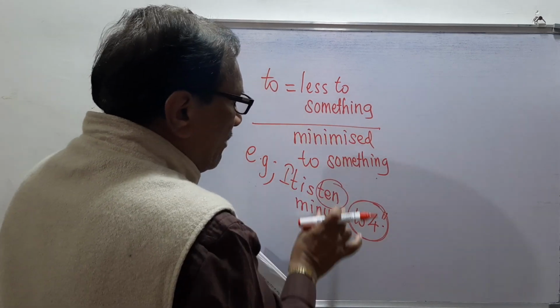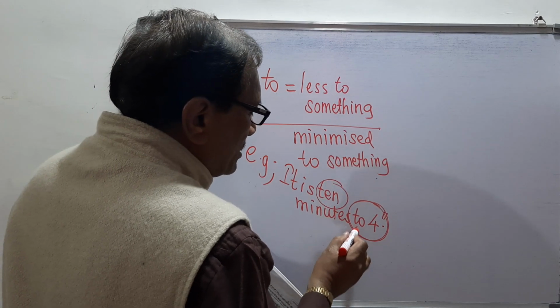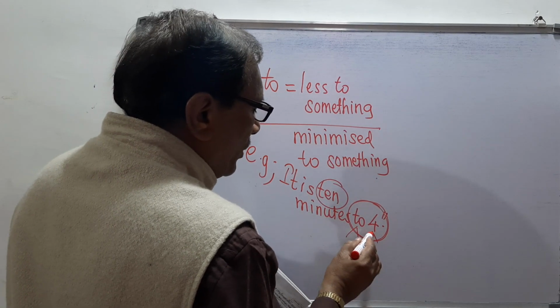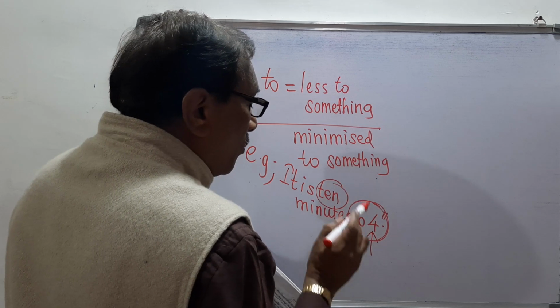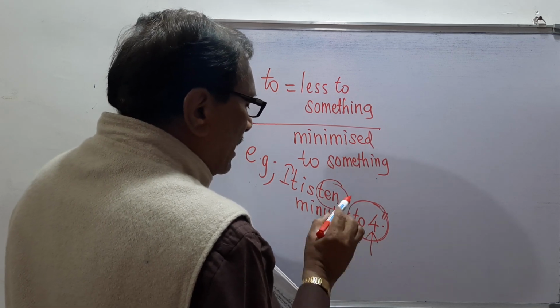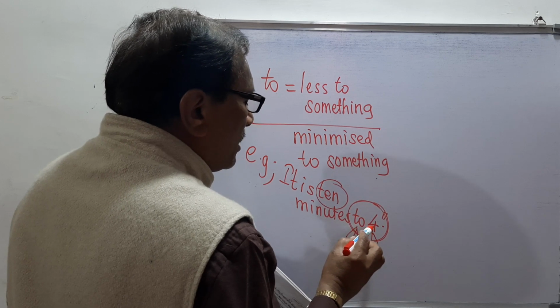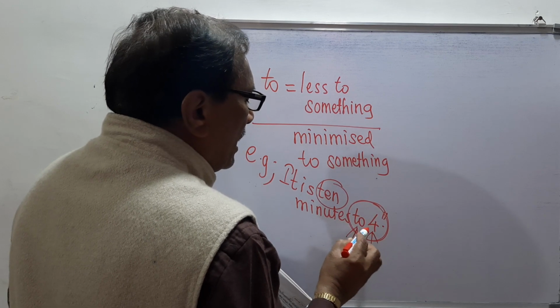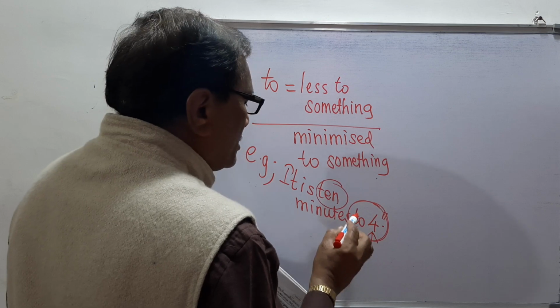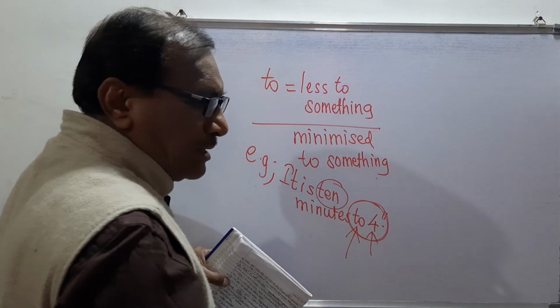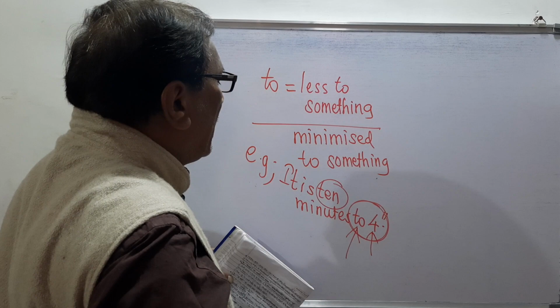Here to is the preposition and 4 is the original word. So always in English, a preposition is used first and the original word is used later. That is the explanation which I am telling you.